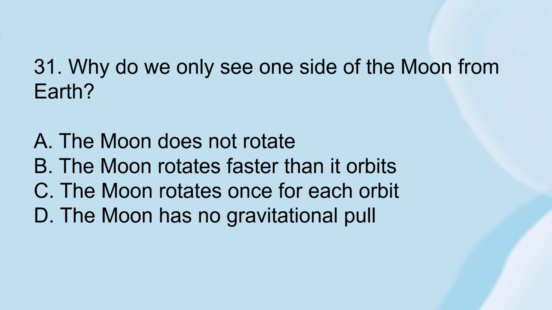Number 31. Why do we only see one side of the moon from the Earth? Letter A. The moon does not rotate. Letter B. The moon rotates faster than its orbit. Letter C. The moon rotates once for each orbit. Or letter D. The moon has no gravitational pull.